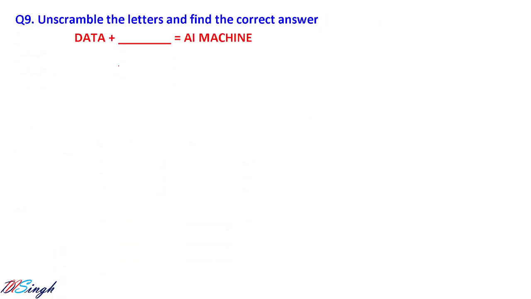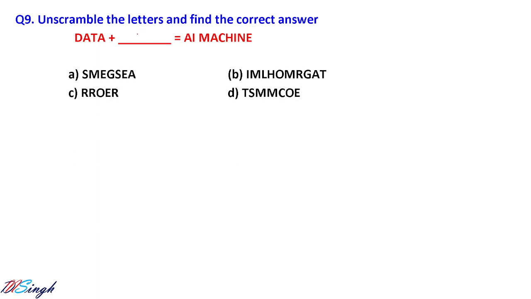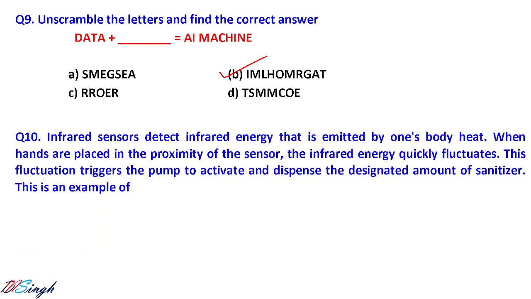Let us go for unscramble the letters and find the correct answer for that one. So data plus something, then it becomes the AI machine. So as you see here, in option B you have what? Algorithm. Okay, so algorithm, that is also called model in AI. Data plus model or data plus algorithm will become what? AI machine.